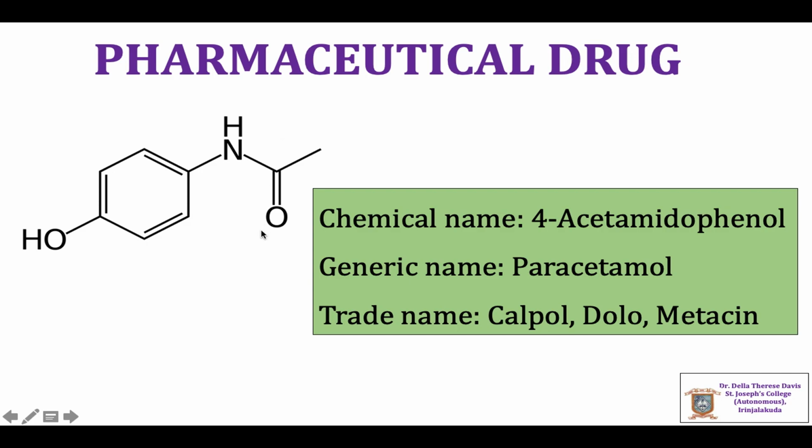The structure is shown here, and the generic name of this compound is paracetamol. That is the substitute name for the chemical name. And in the market, it is available under the names Calpol, Dolo, Metazin, etc. These are the trade names of the chemical compound acetamidophenol with generic name paracetamol.